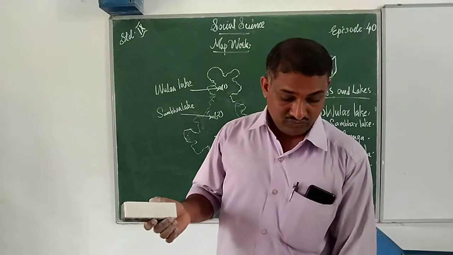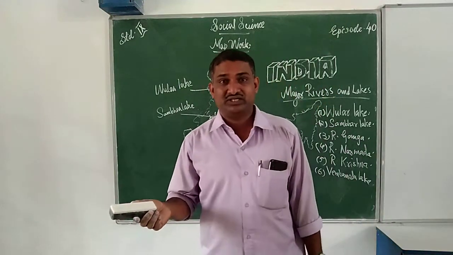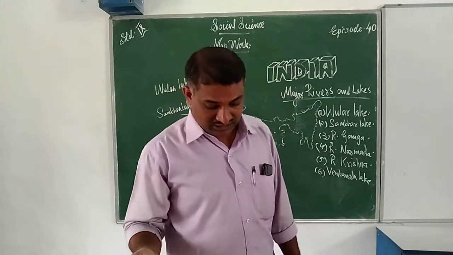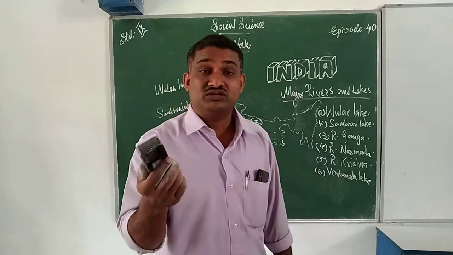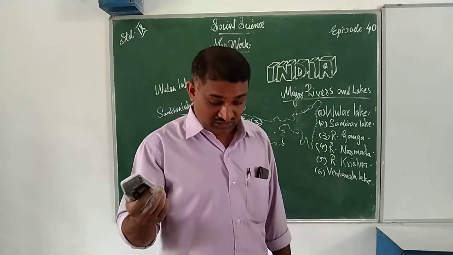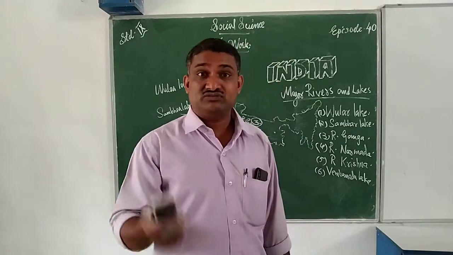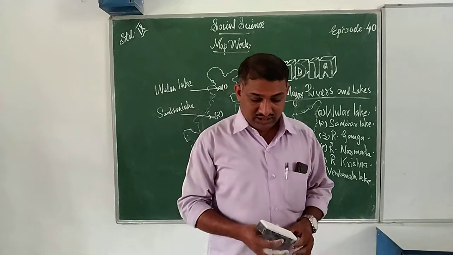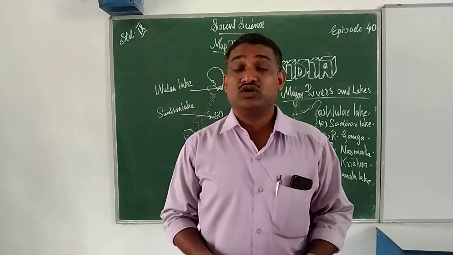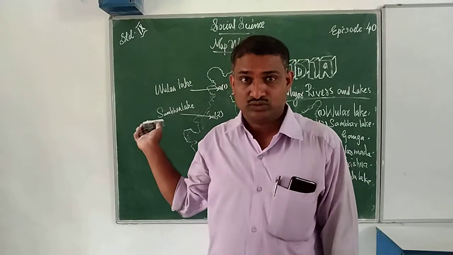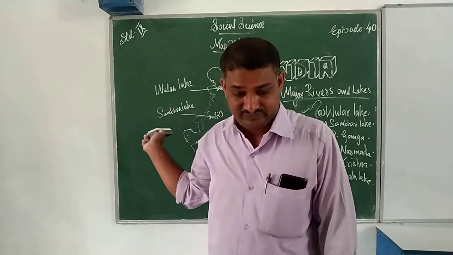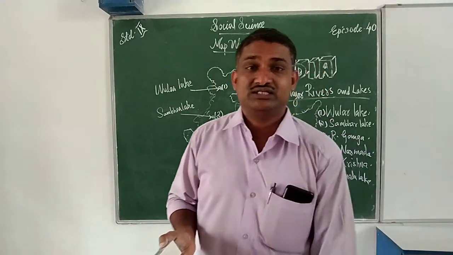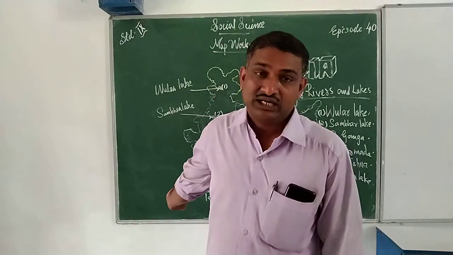Today, what we learned first was the state having the highest sex ratio. Which state? Haryana. Second, the largest state according to area. Which state? That is Rajasthan. You located it. Okay. Next, third one, smallest state according to area. Which is the smallest state according to area? Goa. You have to locate it also, not only answer. Next, fourth one, state having the highest sex ratio. Which state? Kerala. You must locate Kerala also.